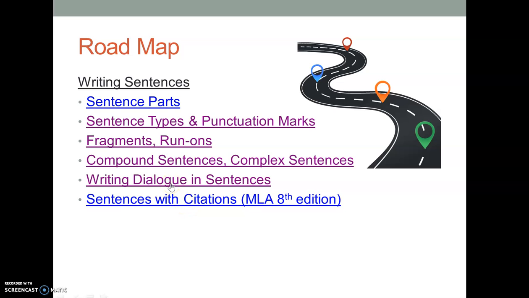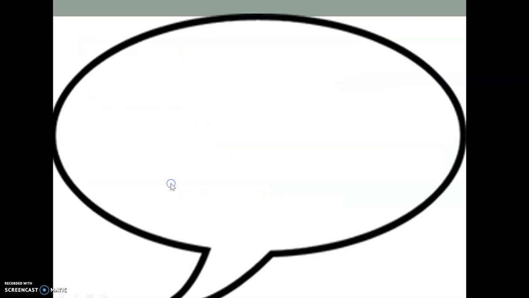But why know how to write dialogue in a sentence? Well, dialogue's going to show up in writing you do for high school and possibly in college, known as narrative writing or storytelling writing. So when you write and you include characters, the purpose of stories is to bring life to it and immerse the reader in that world of storytelling. There's no better way to do that than to show how the characters communicate.